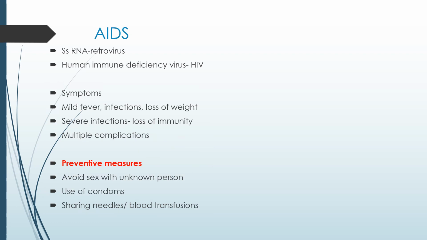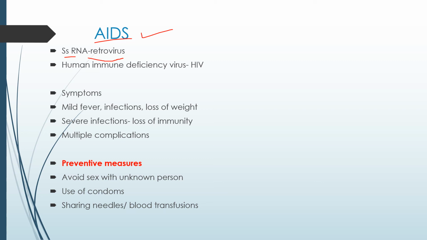Last, and the least, is AIDS. This is very dangerous, and till now there is no treatment for this disease. AIDS stands for acquired immunodeficiency syndrome, and the causative agent is a single-stranded retroviral RNA. That means it contains RNA as its genetic material, but it can produce DNA from RNA. The causative agent, as I told you, is the human immunodeficiency virus, HIV.